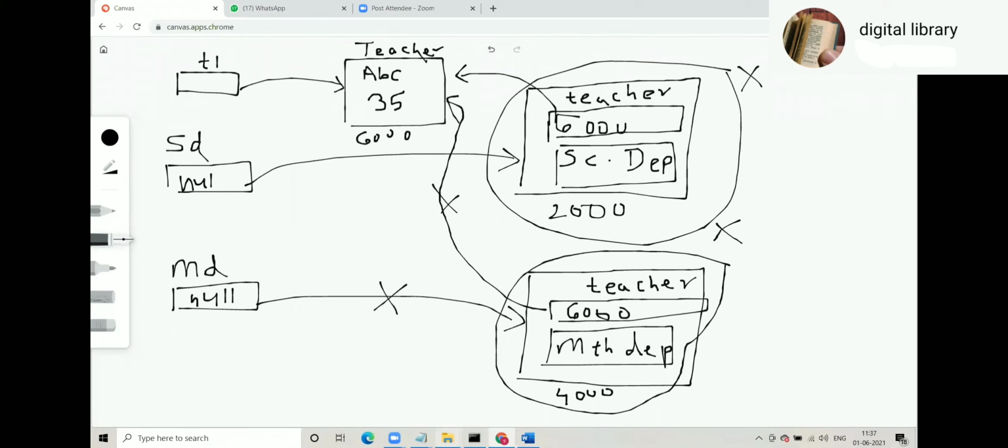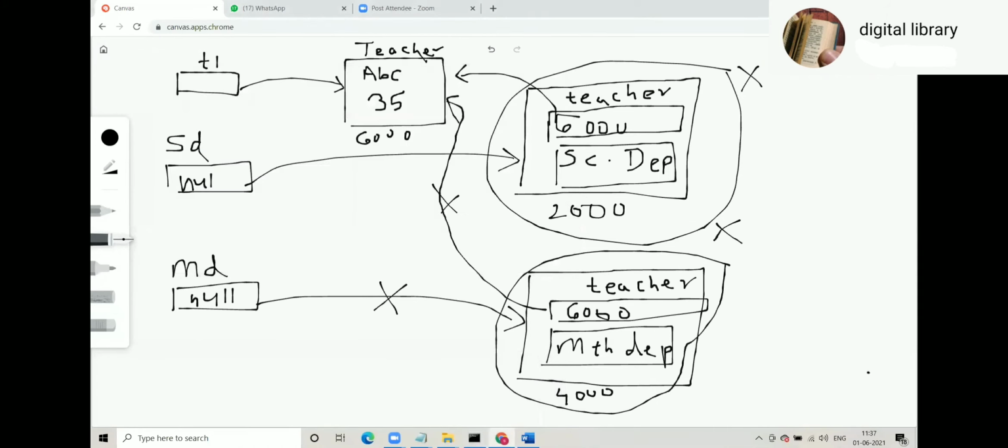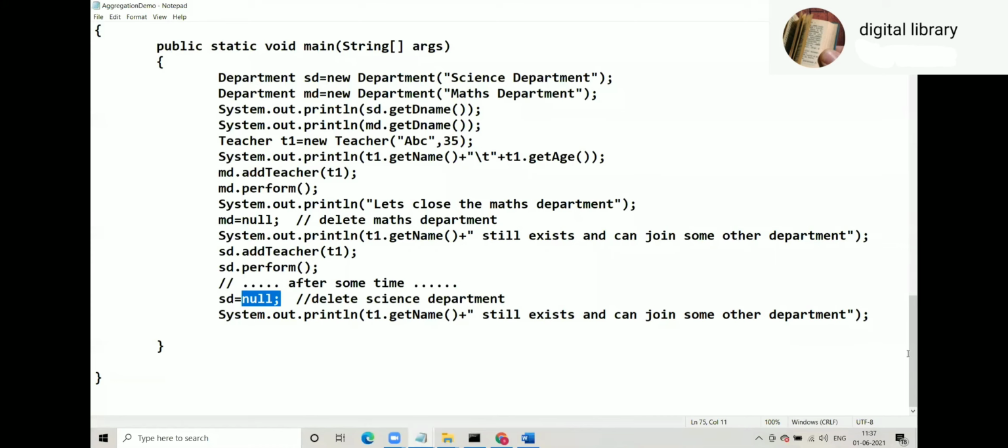And the output can be seen here. So can you show the code? Which part would you like to see?